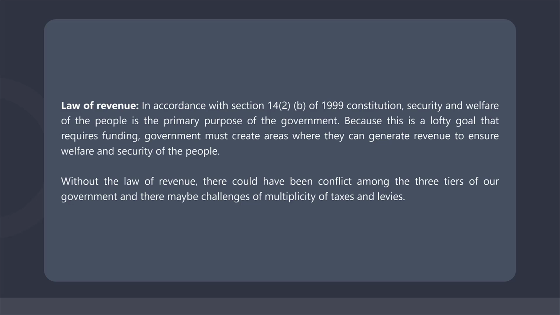Honestly, without the law of revenue, there could have been conflict among the 3 tiers of our government, and there may be challenges of multiplicity of taxes and levies. Thus, in a bid to stem the challenges, National Assembly enacted the Taxes and Levies Approved List Collection Act, 1998, where taxes and levies collectible by the tiers of government were spelt out. For instance, federal government collects companies' income tax, petroleum profit tax, value-added tax, education tax, etc.